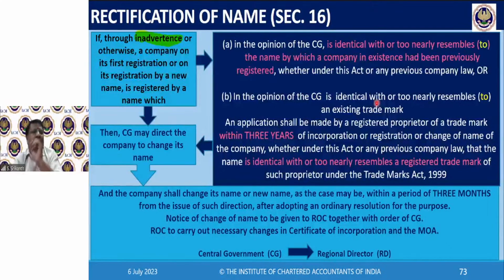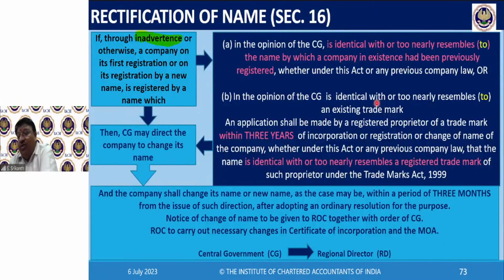Somewhere in the corner, they will put R. That means it's a registered mark belonging to somebody. Just like there is a register of companies, which is maintained by the registrar of companies, similarly, the register of marks is maintained by the registrar of marks. It's an online registry. You can go and search. You can see whether a similar mark is there.